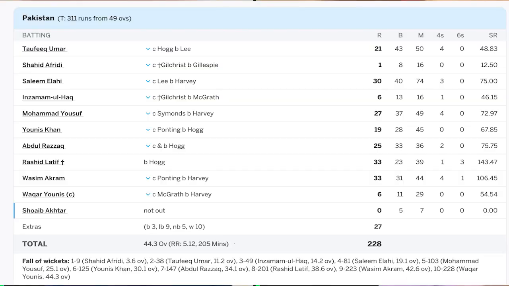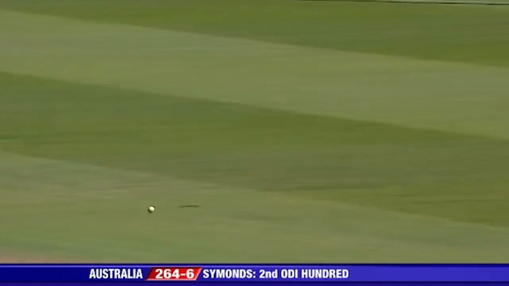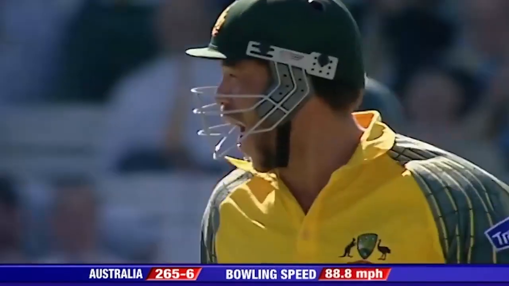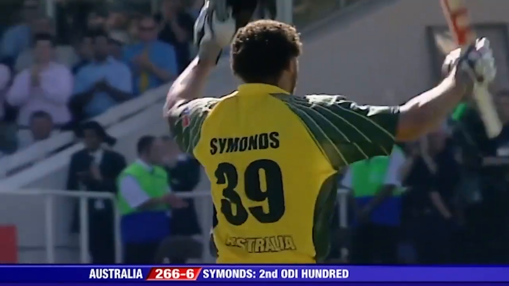Wanderers. You said Symonds' 100, and I was like, oh, now you know which one I sent. Just for everyone's benefit, you sent me this before you knew which one I sent you, but we're thinking on the same wavelengths. You had the Champions Trophy of '04, I had this, Symonds', and then you had this.